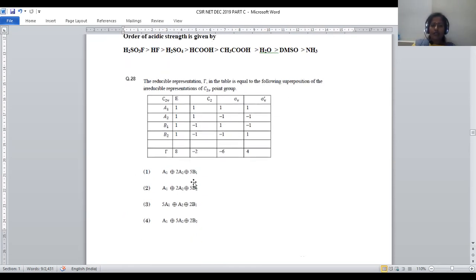For this we have to predict the suitable answer. In C2V symmetry, four operations are carried out: E identity, C2 axis of symmetry, sigma V vertical plane, and sigma V star. Here we have A1, A2, B1, B2, and gamma, with their corresponding irreducible representation values provided.